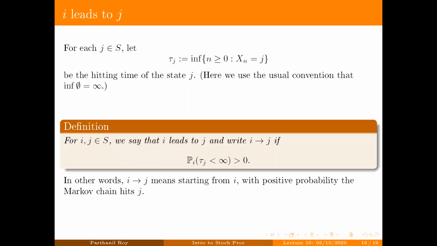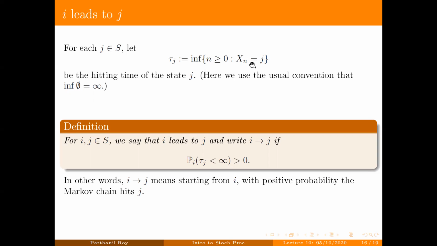Now, before we move on, I would like to make a very easy observation here. Note that in the definition of the hitting time, I'm taking the infimum over n bigger than or equal to 0. So if I put j equal to i in this definition, if you start from i, see if X0 is i, then of course tau i is equal to 0, because this is the infimum over n bigger than or equal to 0.